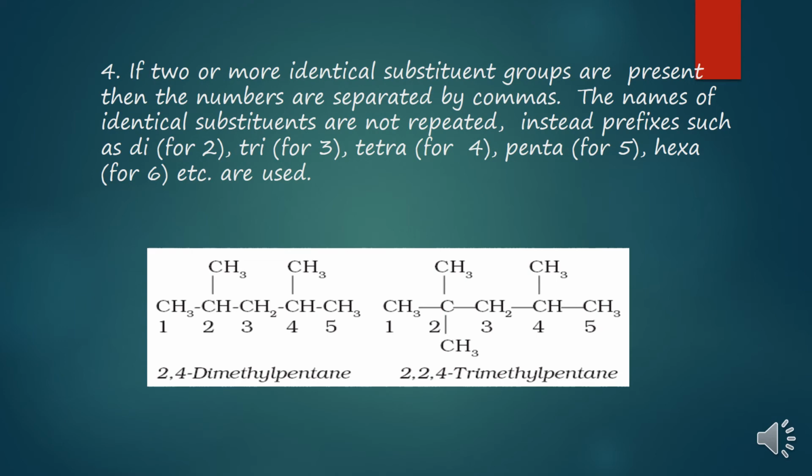It is 5 in number, bonded with single covalent bonds, and the positions of 2 methyls are 2 and 2, and the 3rd methyl is present in the 4th position. So 2,2,4-tri, tri means 3 methyls are present, on pentane. This is how we give the name if a similar alkyl group, an identical substituent group, is present at different positions.